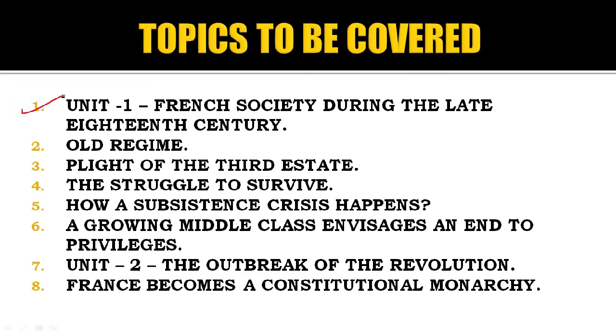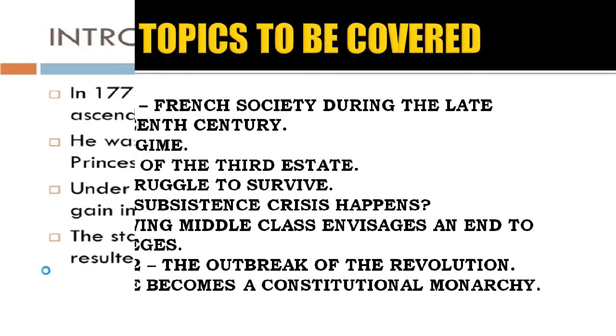Number 1, Unit 1, French society during the late 18th century. Number 2, old regime. Number 3, plight of the third state. Number 4, the struggle to survive. Number 5, how a subsistence crisis happens. Number 6, a growing middle class envisages an end to privileges. Number 7, Unit 2, where we see the outbreak of the revolution. And number 8, France becomes a constitutional monarchy.